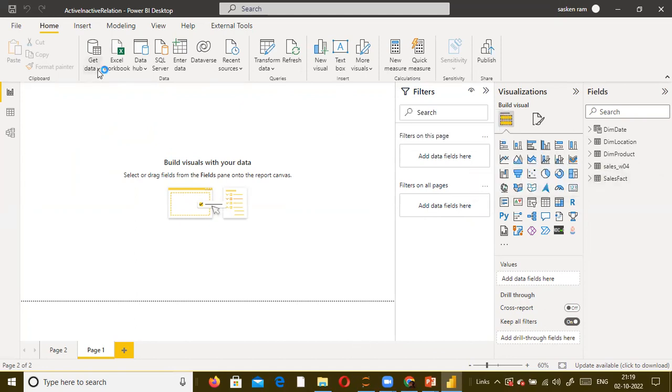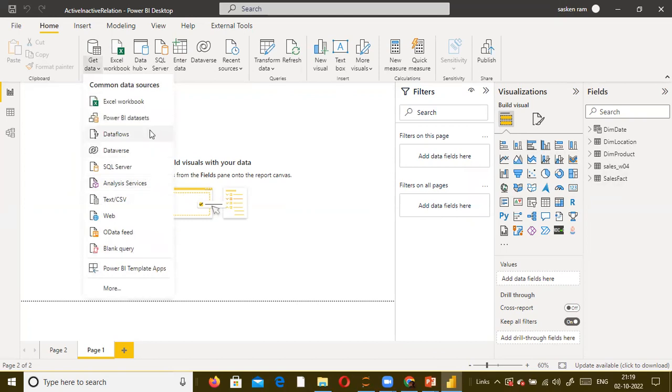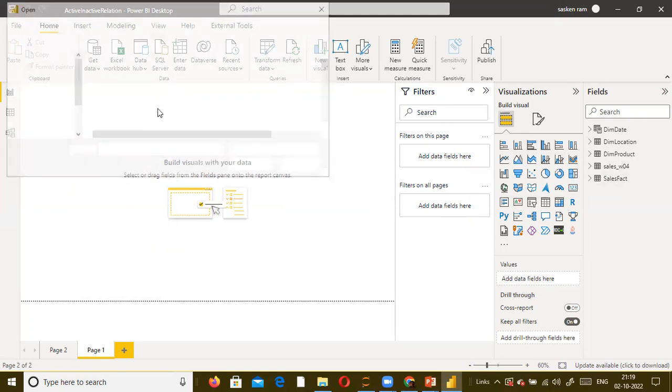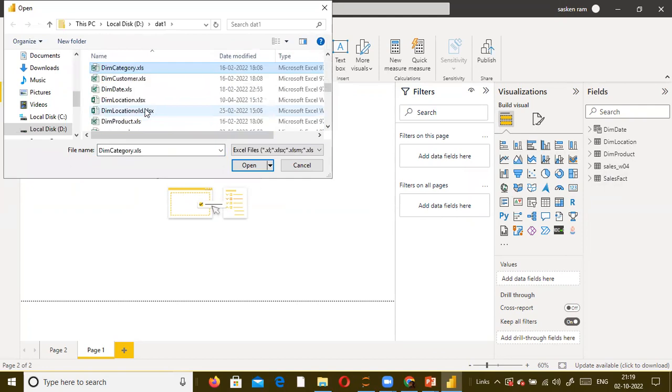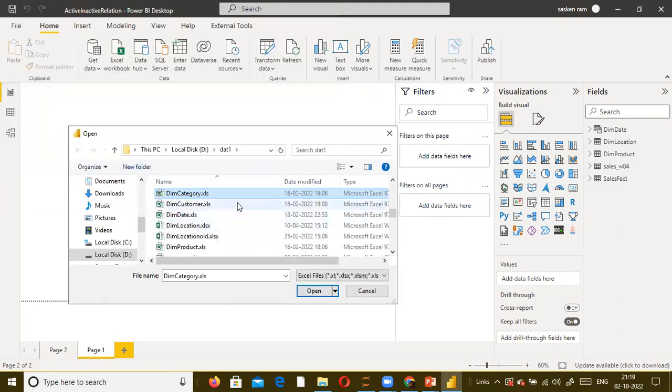I'll just show you. I get data and then go to Excel file. Here you will find something like dim location. In my thing, it's already available in my site also. And in dim category, yeah, Murugan, I will talk to you about the access everything.